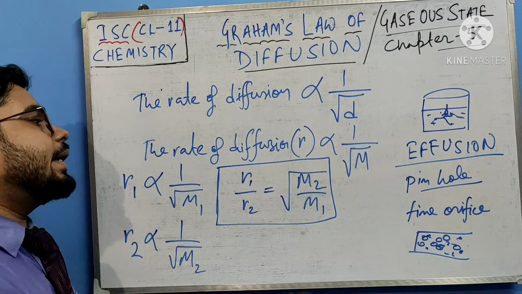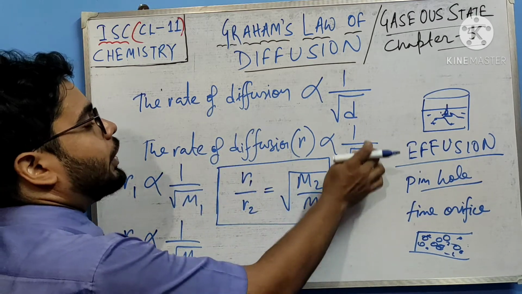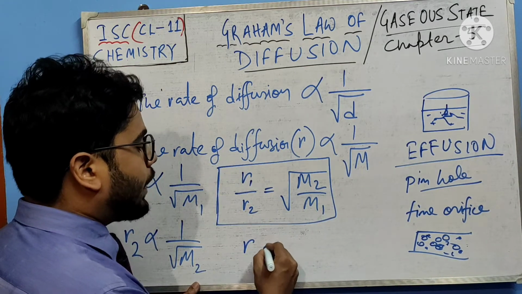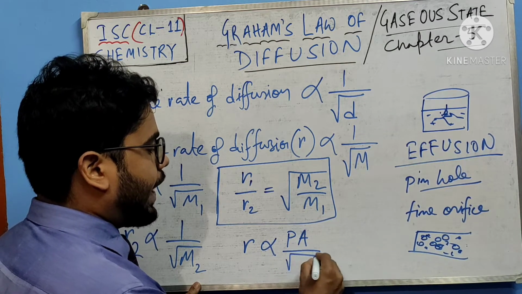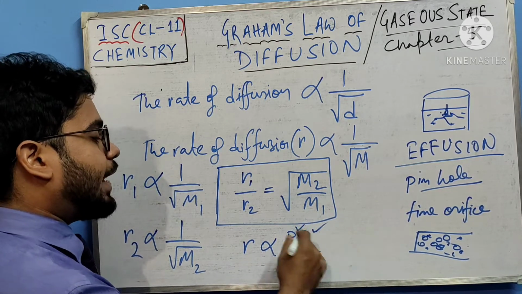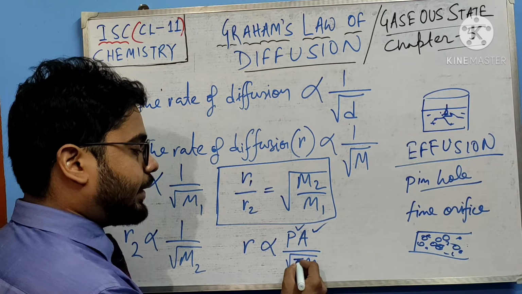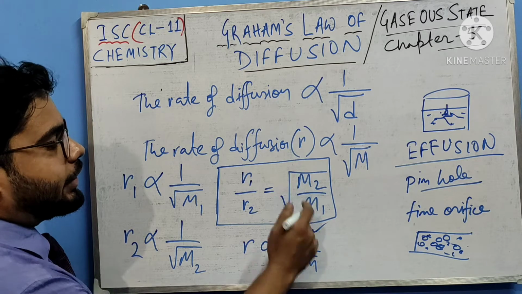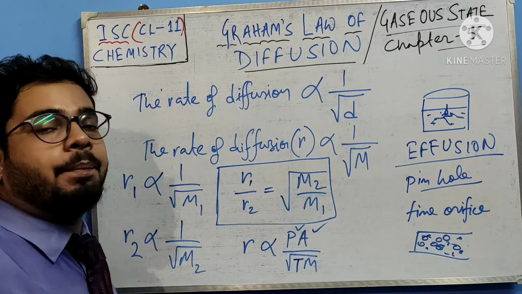Now let me tell you, the rate of diffusion is not only dependent on molecular mass or density. Rate of diffusion also depends upon pressure, area and temperature. So R depends on pressure, the area of the container where the diffusion is taking place, the absolute temperature T, and M. So from here you can understand that this relation is true when the pressure and temperature are constant.